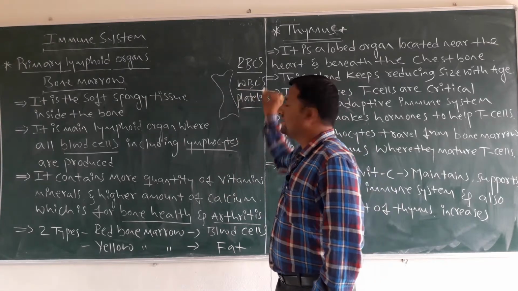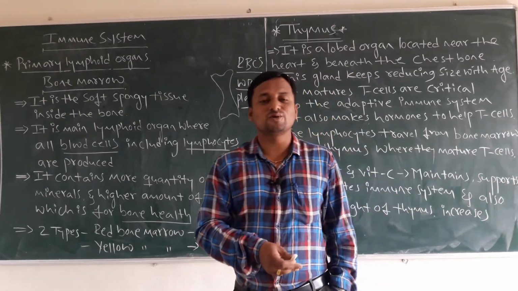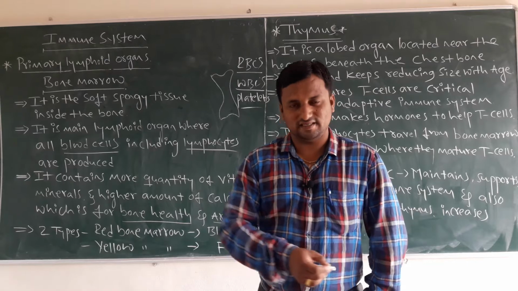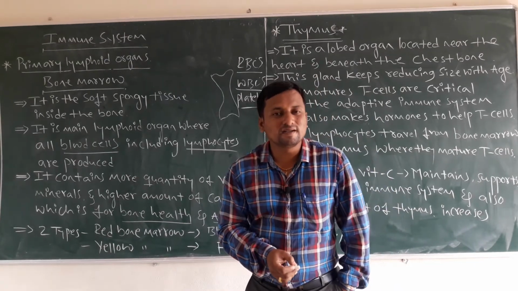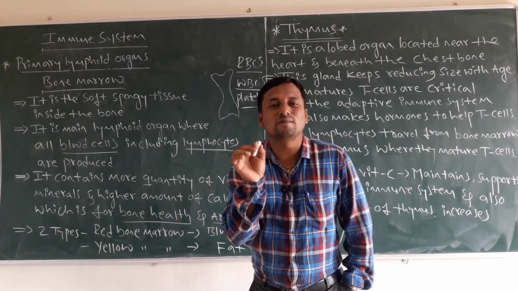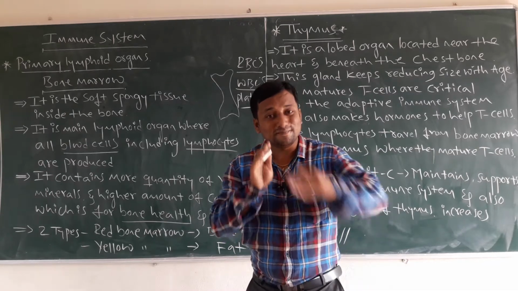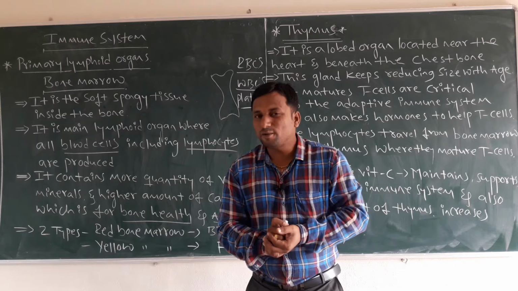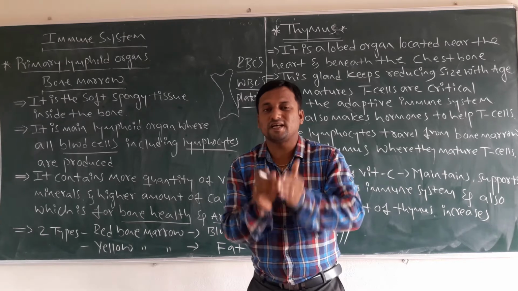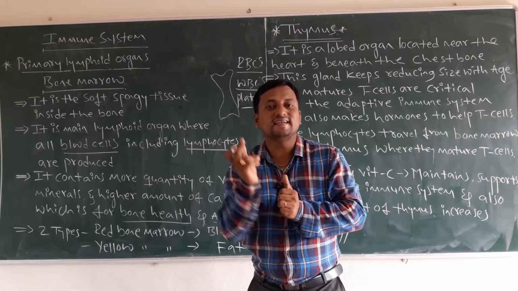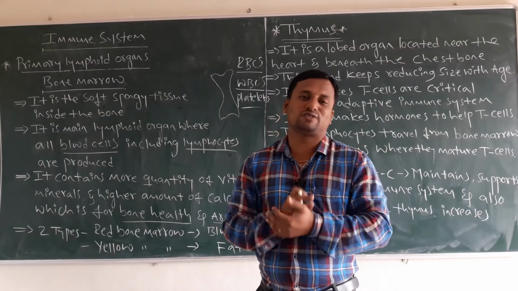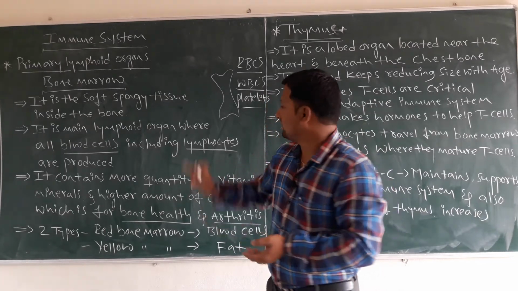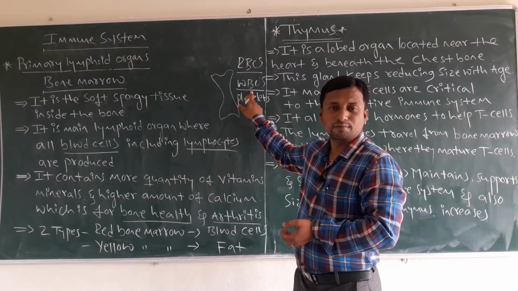Next, WBCs. WBCs are also called leukocytes. These WBCs are commonly called the soldiers of the body. Why? Because they provide a defensive mechanism. What type of defensive mechanism? They protect our body from the entry of pathogens from outside. That function is done by the WBCs.